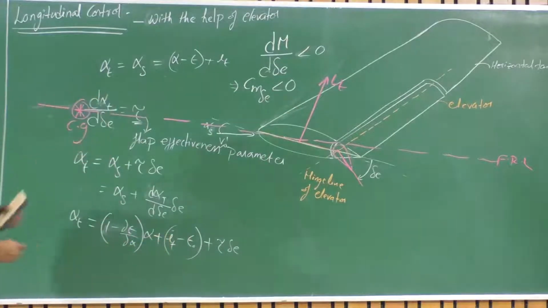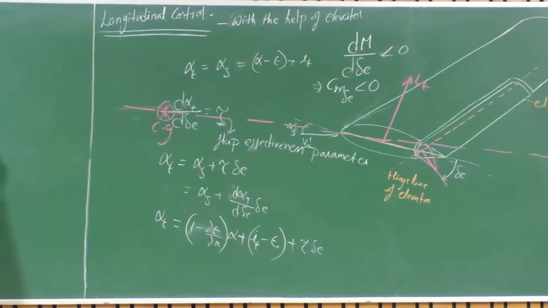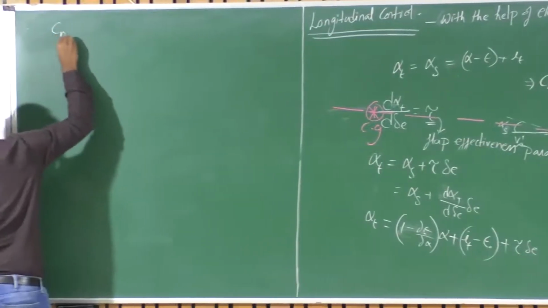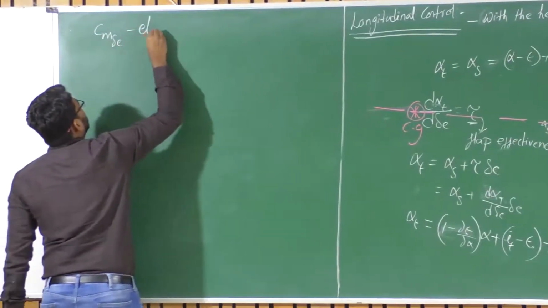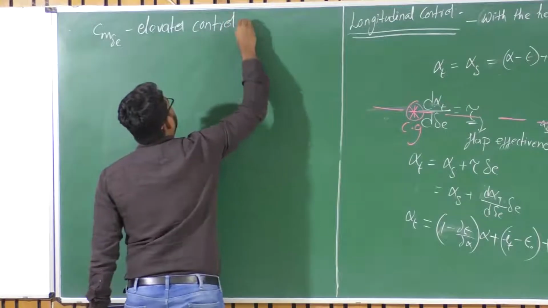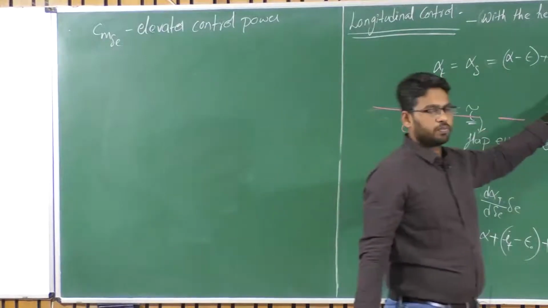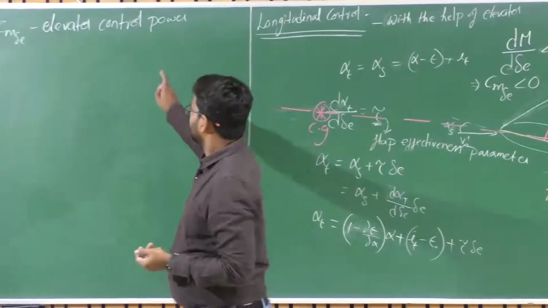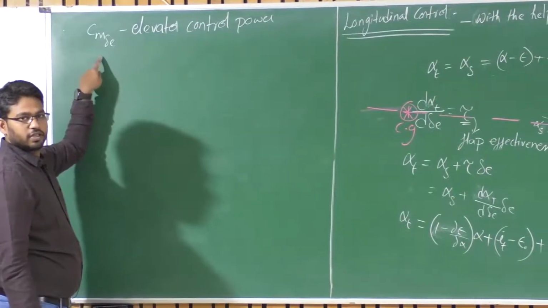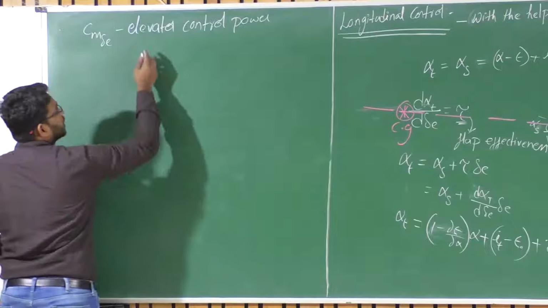Okay, so we'll see what Cm delta E is. We'll discuss that in detail here. This Cm delta E is known as elevator control power. How good you can control your aircraft using the elevator depends upon this parameter, Cm delta E. So the higher the value, the greater your control. So the higher the negative, the greater your control. Cm delta E is negative here, right? Cm delta E is less than 0.